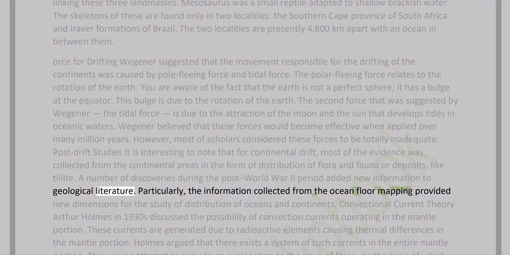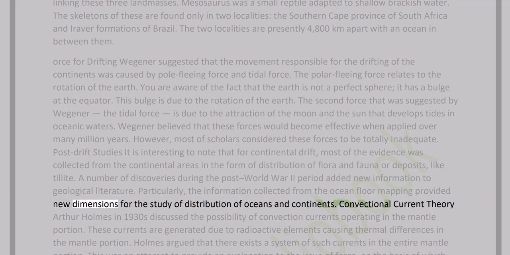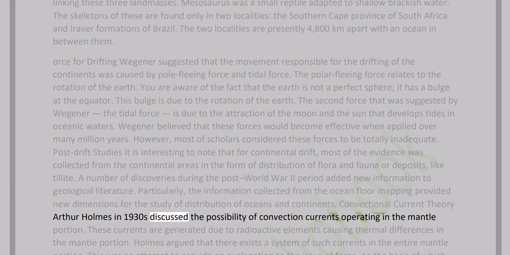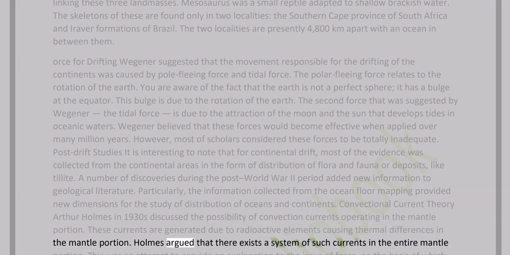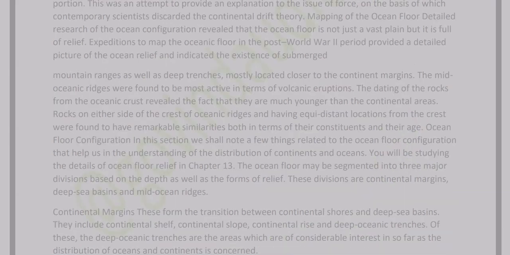geological literature. Particularly, the information collected from the ocean floor mapping provided new dimensions for the study of distribution of oceans and continents. Convectional current theory: Arthur Holmes in the 1930s discussed the possibility of convection currents operating in the mantle portion. These currents are generated due to radioactive elements causing thermal differences in the mantle portion. Holmes argued that there exists a system of such currents in the entire mantle portion. This was an attempt to provide an explanation to the issue of force, on the basis of which contemporary scientists discarded the continental drift theory.